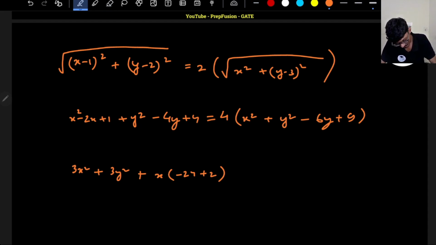So okay, this is minus 24 plus 2, and minus 4 will go on that side, so this will be plus y into minus 24 again. Okay, sorry, one mistake, this is 0, right?